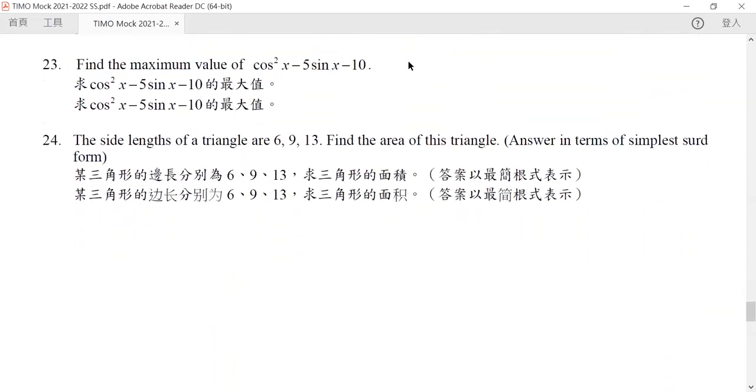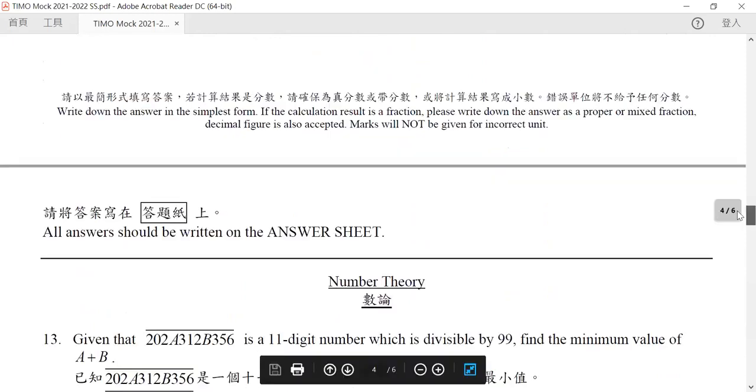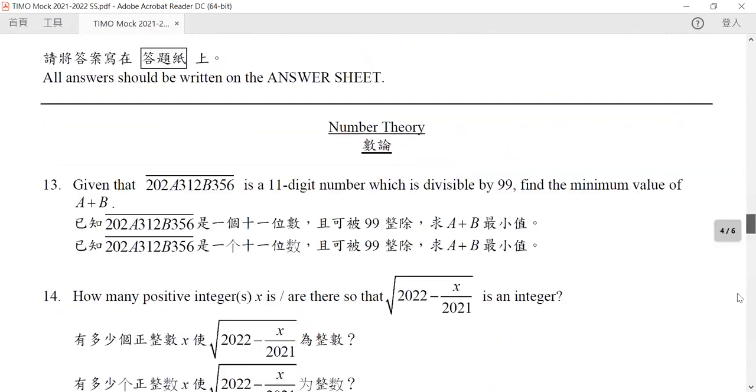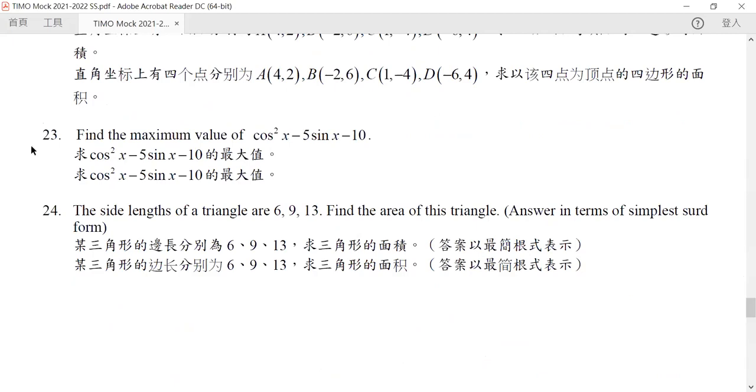Question 23, find the maximum value of this. Now, please compare this question. What we are doing here is very similar to our question 12, but the result will be much different. So please do remember to compare this with our question 12.